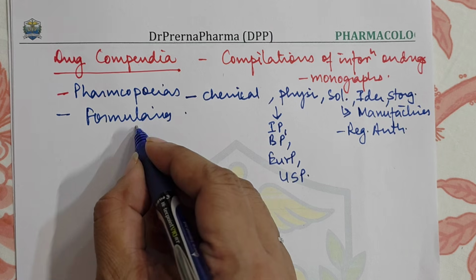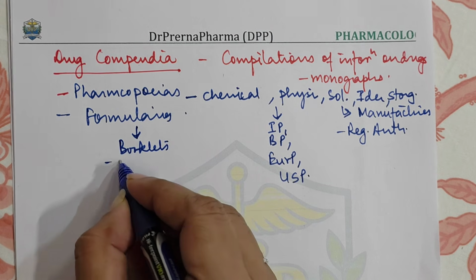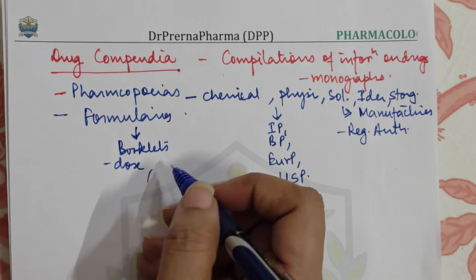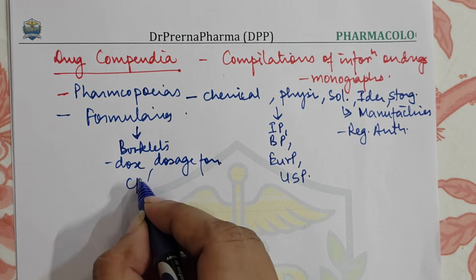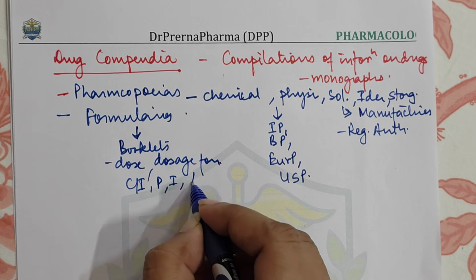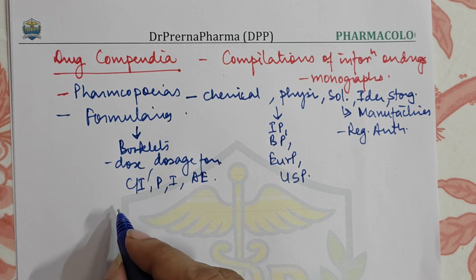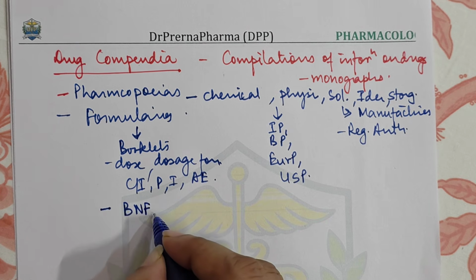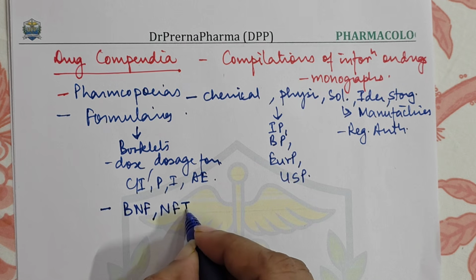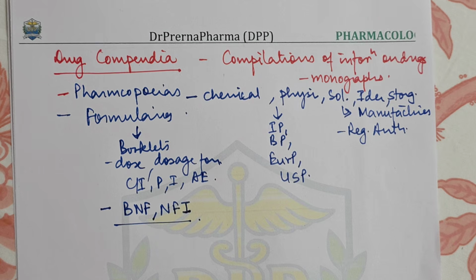Then formularies are basically in the form of booklets, and they consist of information like dose, dosage forms, contraindications, precautions, interactions, adverse effects, all these things, right? So the various formularies we have are the British National Formulary and the National Formulary of India. These are the formularies which basically have this information.